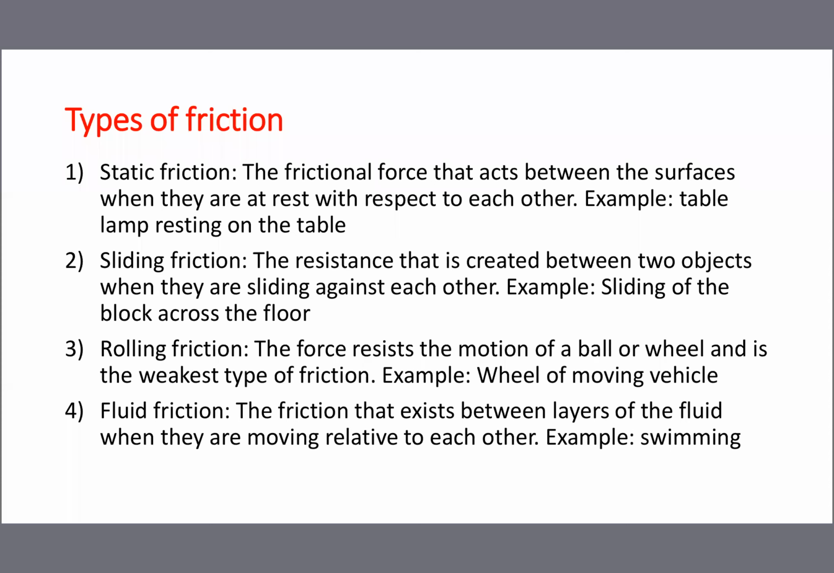The wheel rotates by means of mechanical power, energy. It is rotating and touching the floor, and always rotating. So rolling: whenever a body is in rotation, the friction between the surfaces is called rolling friction, and it is the weakest friction among the 4. 4 types of friction are available. The weakest friction is rolling friction. And fluid friction, last one.